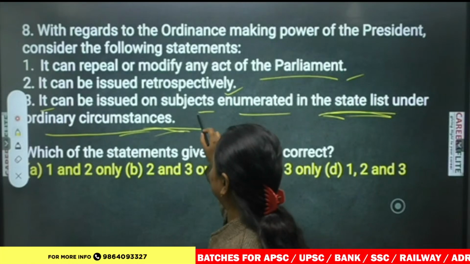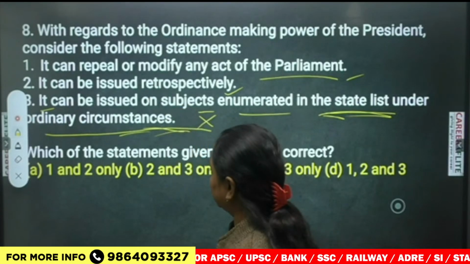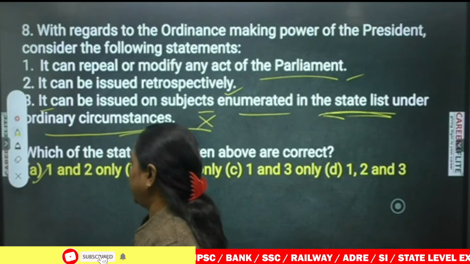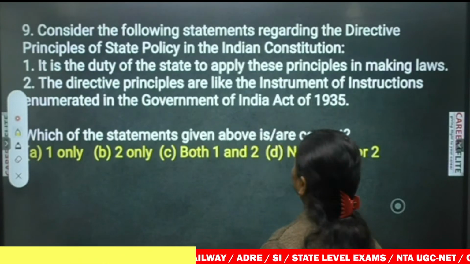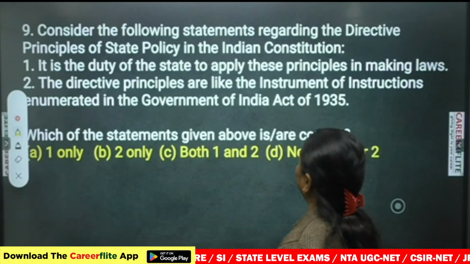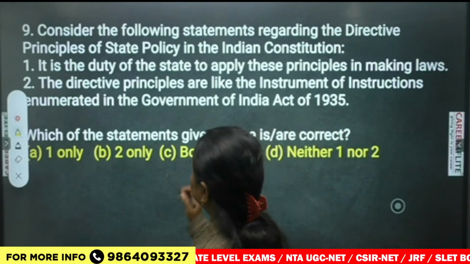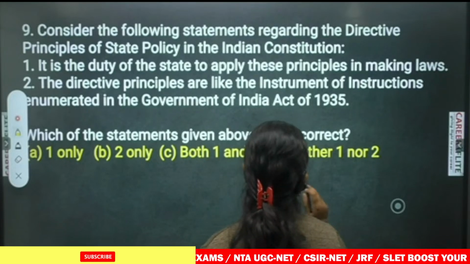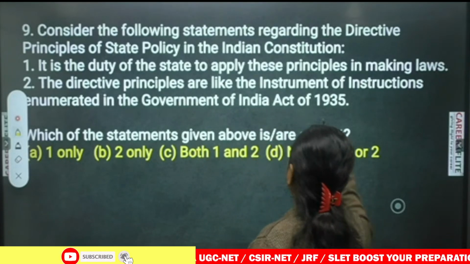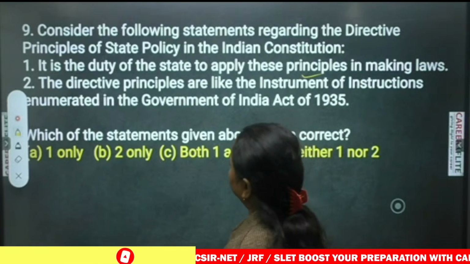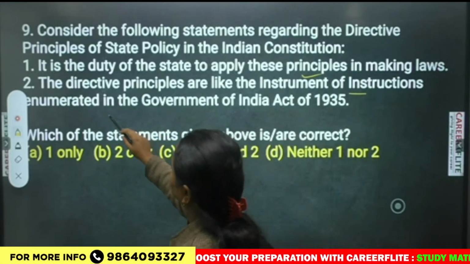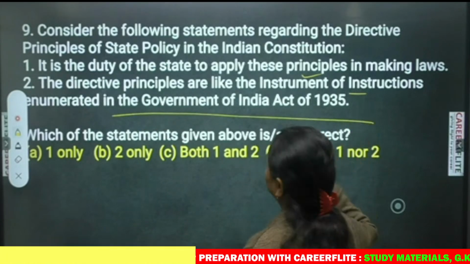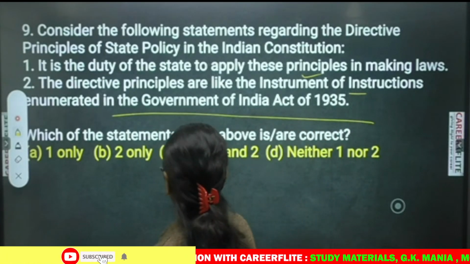Okay, that means this is incorrect here. So 1 and 2 is correct only, so that means A. Next, consider the following statements regarding the directive principles of state policy in the Indian Constitution. It is the duty of the state to apply these principles in making laws. Yes, it is correct. Second, the directive principles are like the instrument of instructions enumerated in the Government of India Act of 1935. So both are correct.